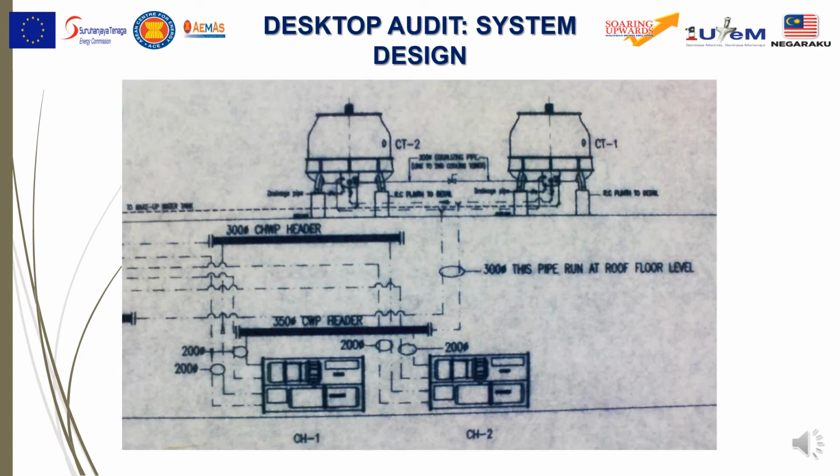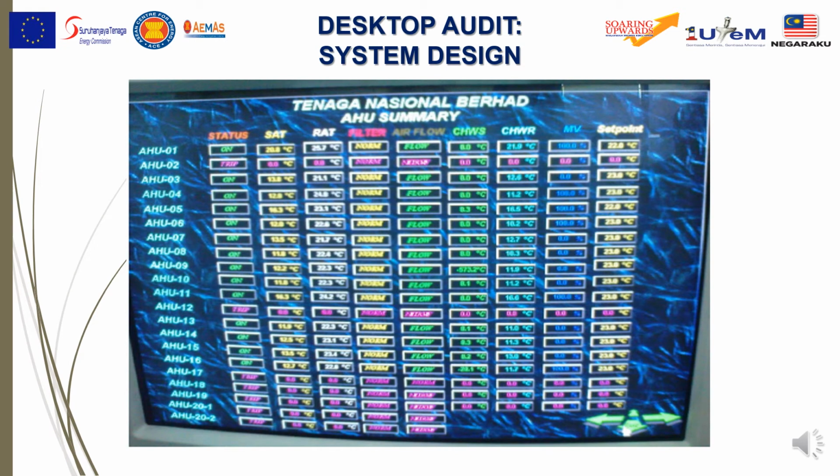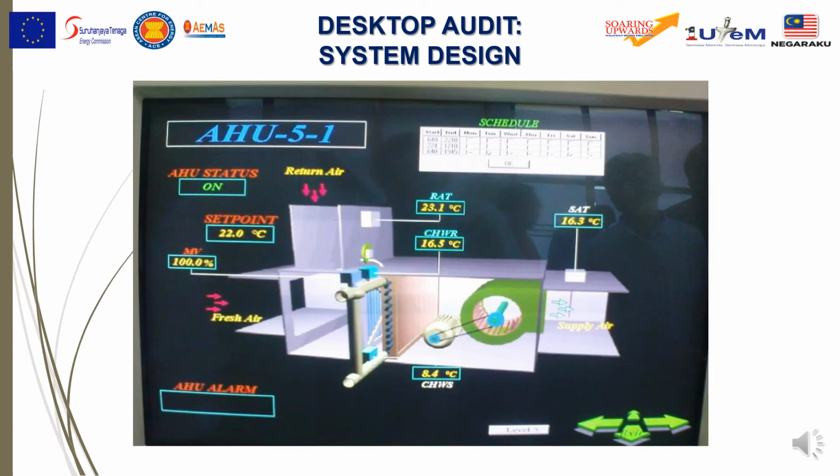From this layout, you can see the cooling tower, chiller number 1, chiller number 2. We will also find the status of the AHU. This is the AHU summary, so we can see the airflow, the cooling water supply, cooling water return.